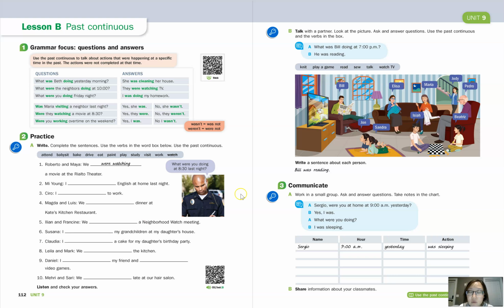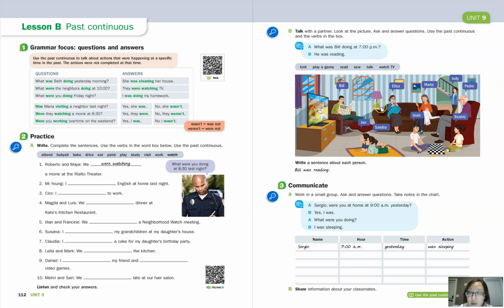Okay, so let's take a look at knit, the activity knit, and let's find out who's doing that. Okay, so we can see that Elisa is knitting. So we can ask the question, what was Elisa doing at 7 p.m.? So we can answer, she was knitting. Okay, so we have to add another T. So K-N-I-T-T-I-N-G. Okay, so she was knitting.